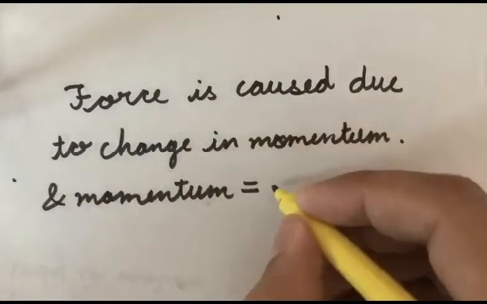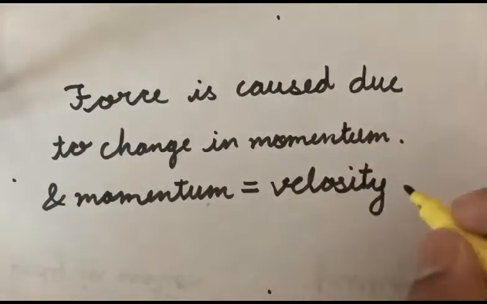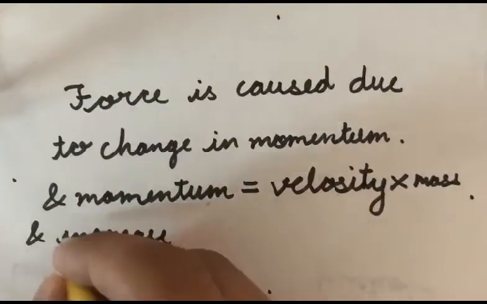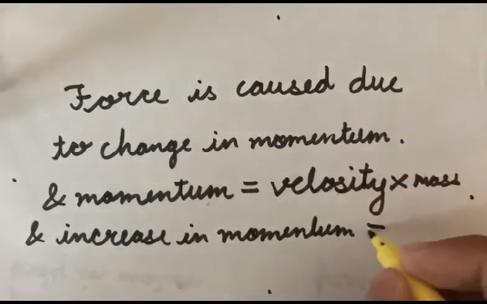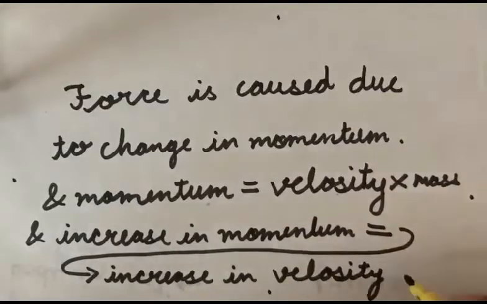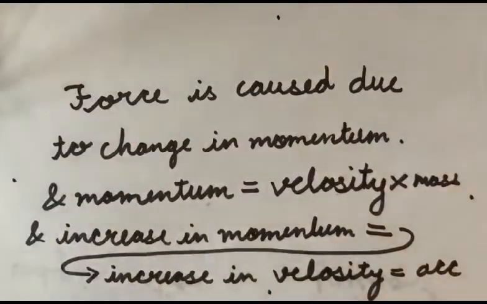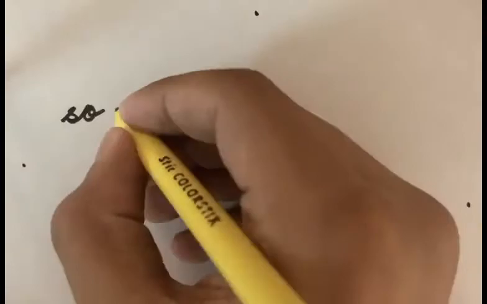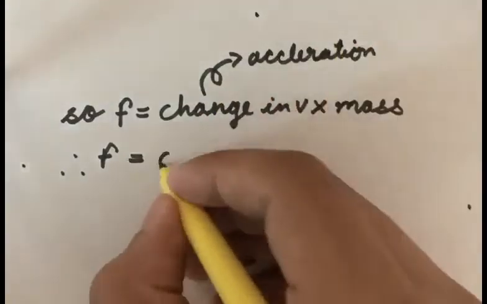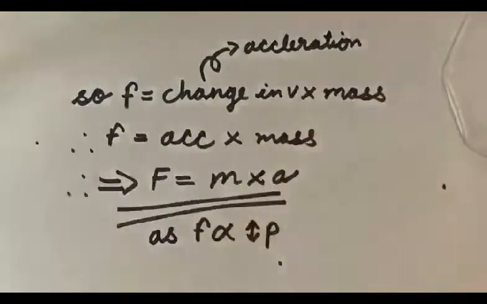Now we can term the change in momentum as mass into acceleration, as the formula for linear momentum is mass into velocity. So we can term the change in velocity as acceleration. That means we can term the change in momentum as mass into acceleration. Thus we get the formula F equals m into a.